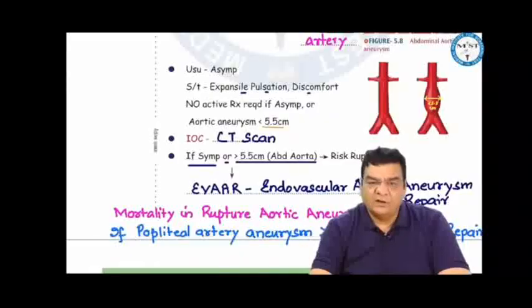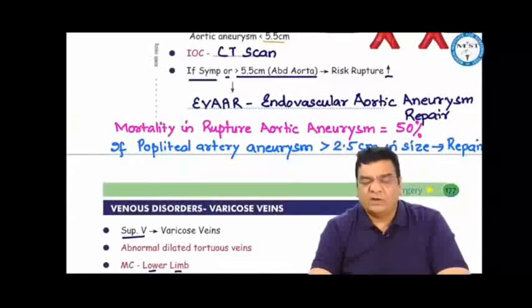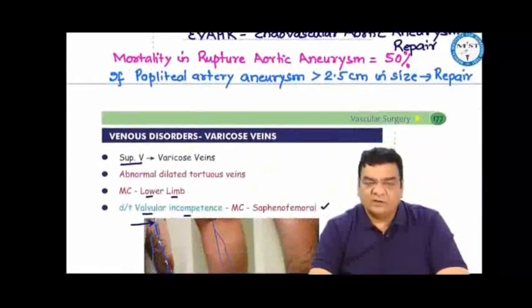No active treatment is required if the patient is asymptomatic or if the abdominal aortic aneurysm is less than 5.5 centimeter in size. The investigation of choice for aneurysms is a CT scan. If the patient is symptomatic or if the abdominal aortic aneurysm is more than 5.5 centimeter in size, where the risk of rupture is high, then we do endovascular aneurysm repair, EVAR. Mortality in ruptured aortic aneurysm is 50%. If the popliteal artery aneurysm size is more than 2.5 centimeter, then also we do repair.